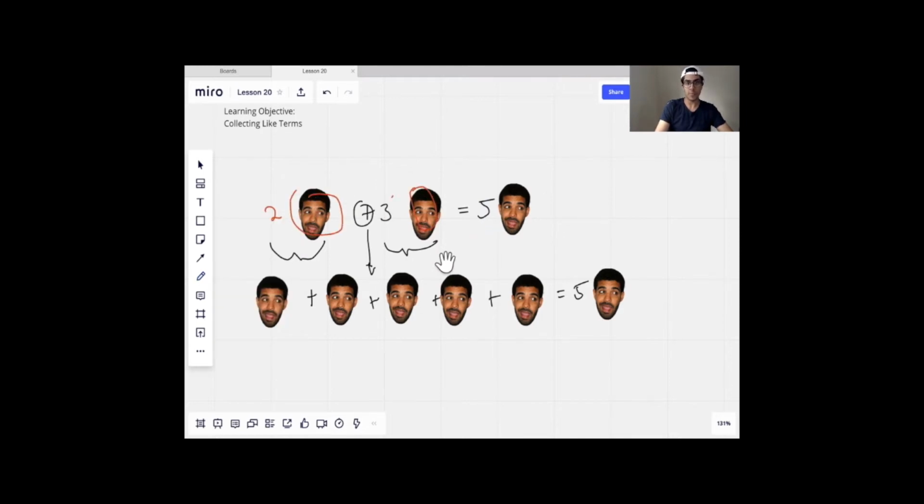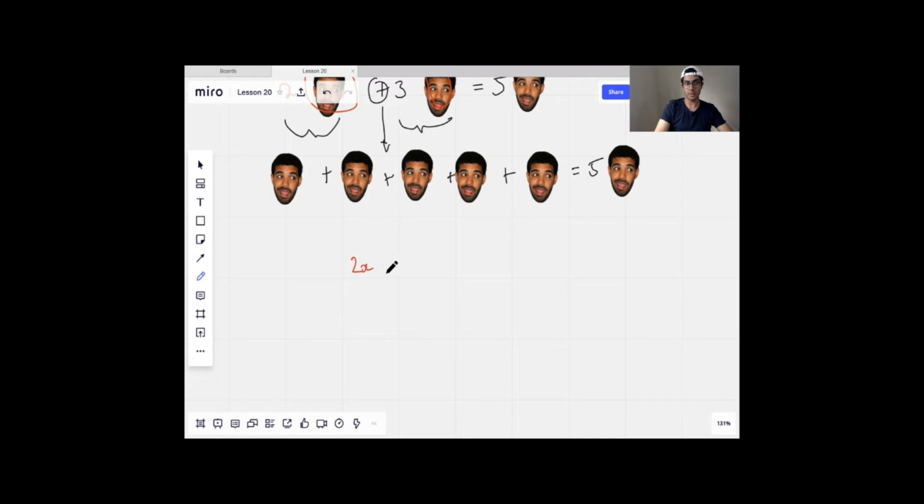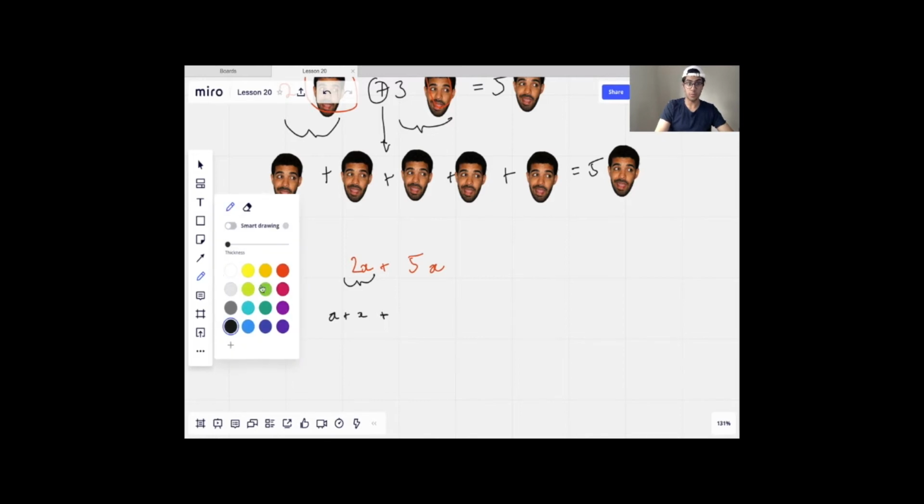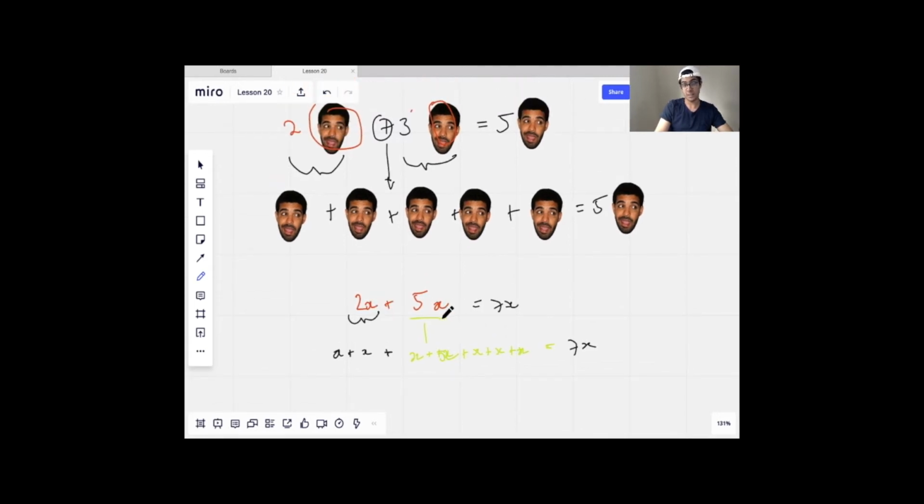If we draw this to algebra, for example, what's 2x plus 5x? Well, if we want to break it down simply, 2x is x plus x, and then we add 5x, which is x plus x plus x plus x plus x. That's 5, right? Which is then, of course, 7x. So that's all collecting like terms is. Since we know this x is the same as this x, we can add them up.